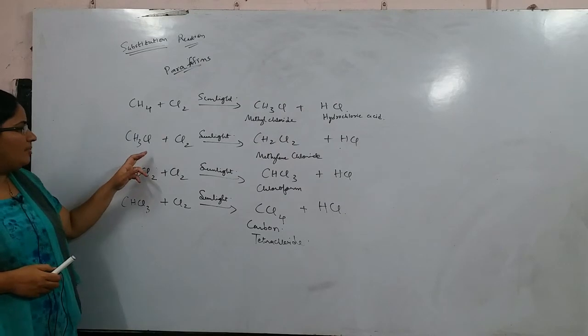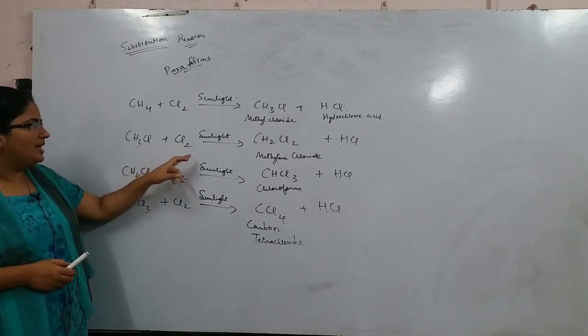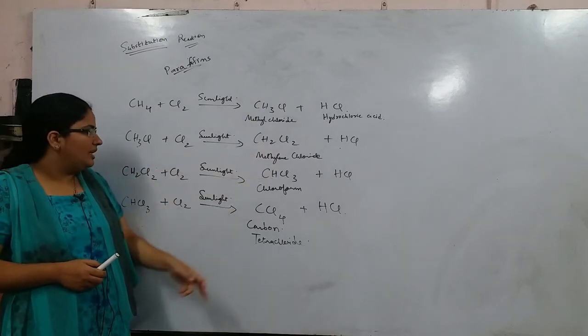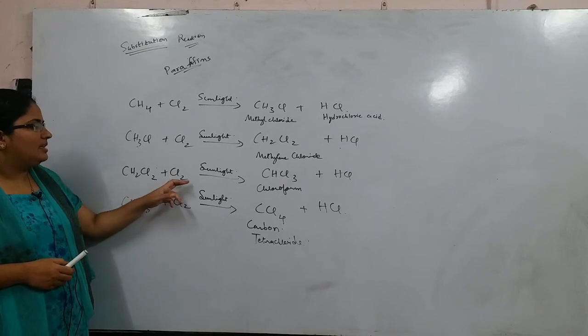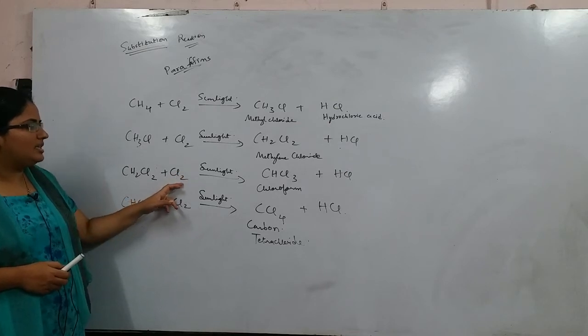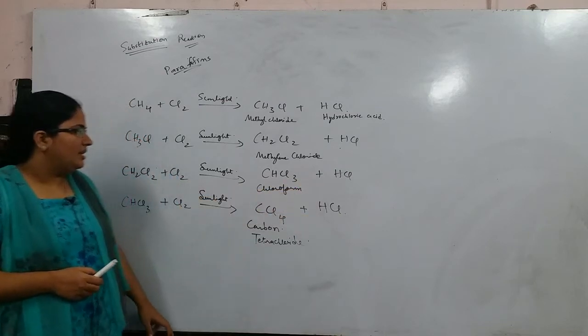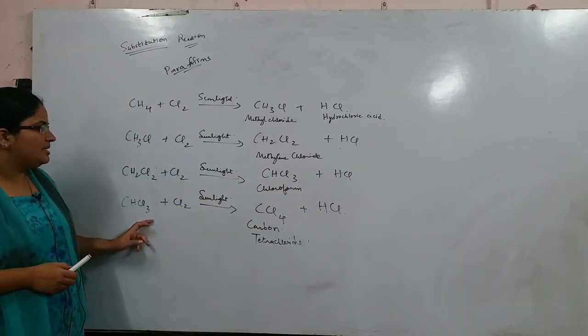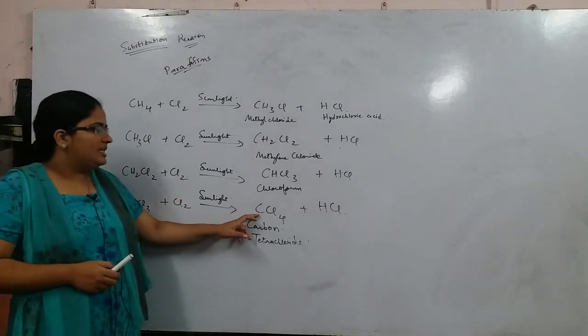Every time you have to remove a hydrogen from here, a chlorine from here. So you will get CH2Cl2. Now CH2Cl2 in the presence of sunlight and chlorine gas will form CHCl3 plus HCl. Now CHCl3 in the presence of sunlight and chlorine gas will form CCl4.